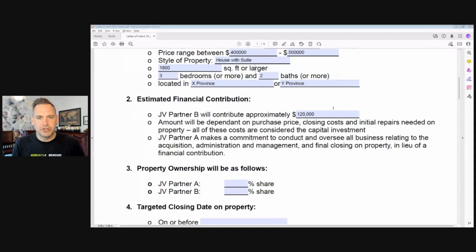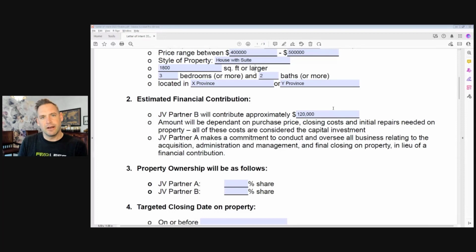Okay, so now you're starting to put this down on paper. Are you comfortable, JV Partner B, with that number, contributing approximately $120,000 towards this investment? And you're going to get a yes, you're going to get a no, or I'm more comfortable if we kept it under $100,000, or oh yeah, that looks great. Maybe at that number we can do 2 or 3 of these types of investments.